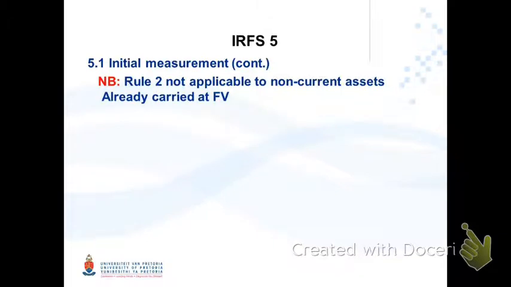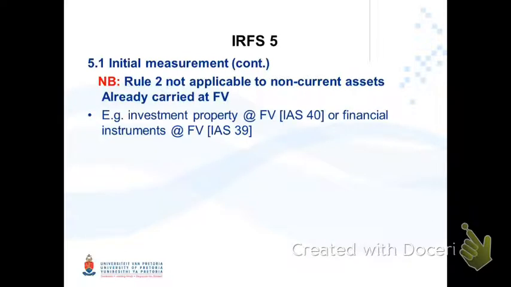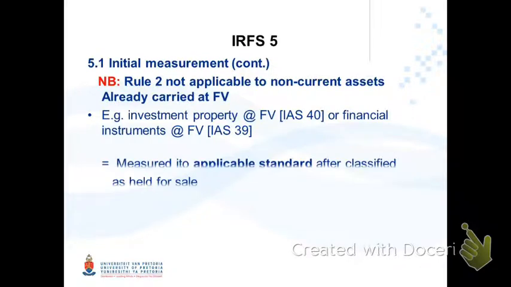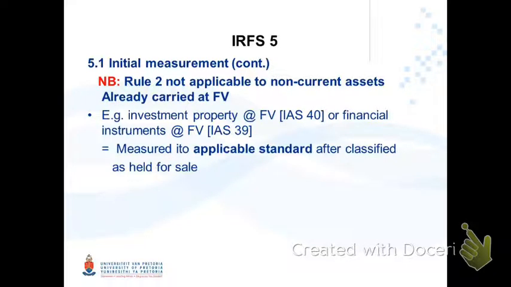Rule number 2. This rule is not applicable where assets are already carried at fair value. For example, investment properties and financial instruments. These assets, although they are now classified in terms of IFRS 5, are still measured in terms of the applicable standard after they are classified as held for sale.